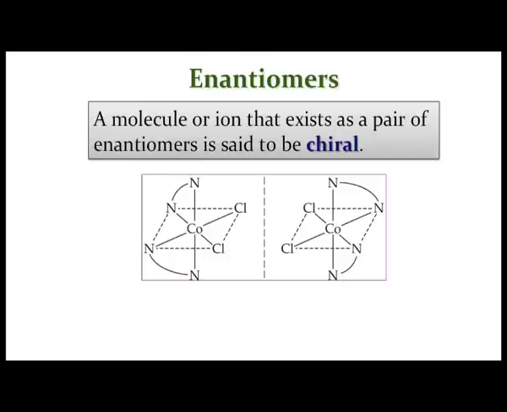What is that? The molecule or ion. In the case of our coordination compound, occasionally we are talking about not only the neutral molecule, but also the corresponding ionic form, and those ions can be cations or anions. So, the ions we should always consider when we talk about optical isomerism in coordination compounds, but in the case of organic compounds we know that the organic molecule can exist as a pair of enantiomers, and the molecule can be known as having a chiral center or as a chiral molecule.